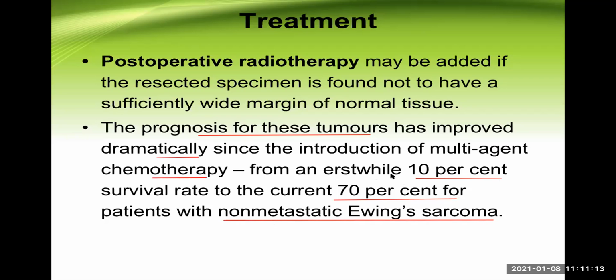Now see there, erstwhile means prior, or before, in the past, before this chemotherapy was introduced, where probably the survival rate was just 10%. Okay, the 5-year survival rate was 10%. Now, because of the use of this chemotherapy, it has climbed up to 70%. This is a very encouraging fact for us.